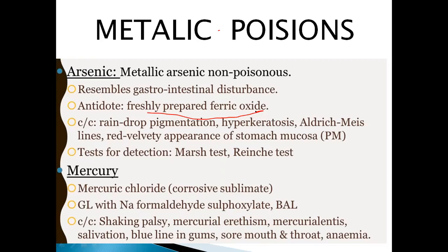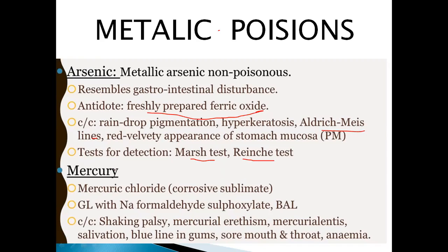It also causes hyperkeratosis. Aldrich-Mees lines are important and are seen in arsenic poison. Red velvety appearance of the stomach mucous membrane is also seen in arsenic poison. For the test for detection, you should know the name of the test. No need of explaining what the tests are, but the tests for detection of arsenic poison are the Marsh test and the Reinsch test.